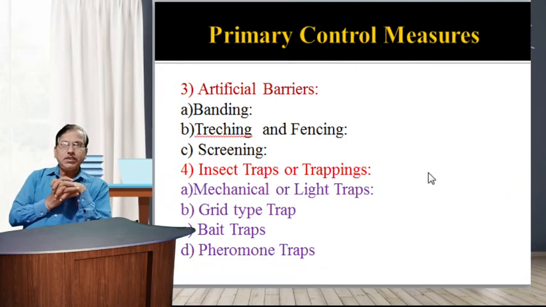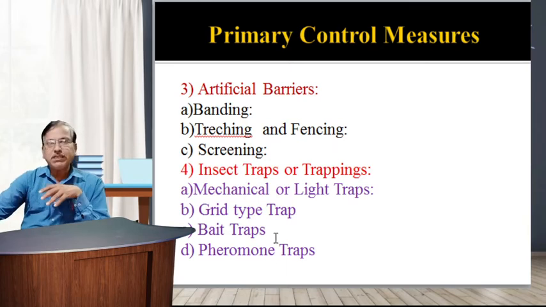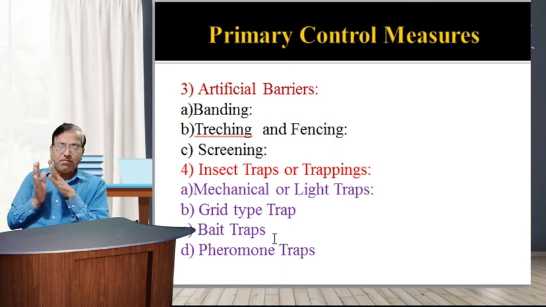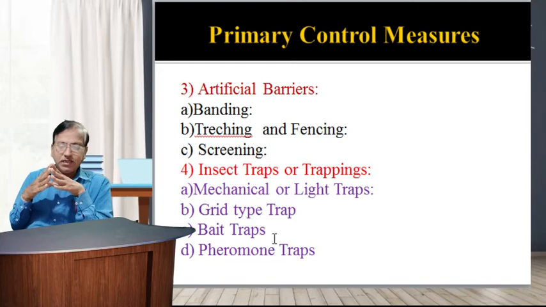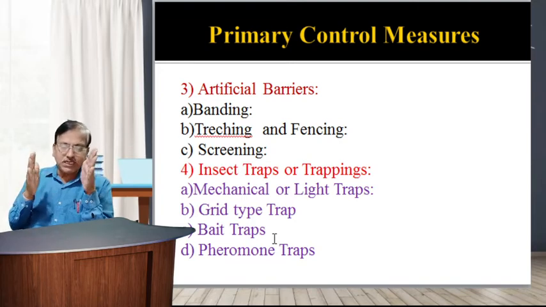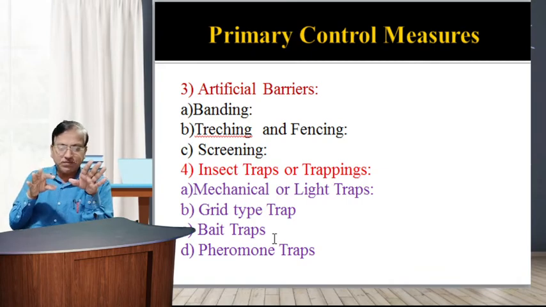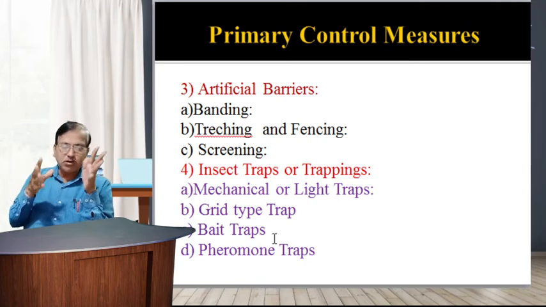In insect traps, the first method is mechanical or light traps, by placing artificial light, depending upon the candle power and color, at the center of a vessel containing kerosinized water. Mass populations of various nocturnal insects can be effectively reduced. For example, jassids, various termites, and cutworms can also be controlled by this method.